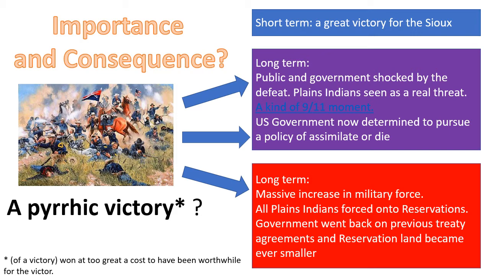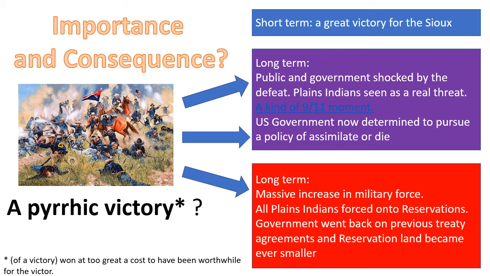So historians, when they look back at the Great Sioux War and the Sioux's victory over the US Army in the Battle of the Little Bighorn, actually call this a Pyrrhic victory. Now, this is a very unique term. A Pyrrhic victory is defined as a victory that's won at too great a cost to have been worthwhile for the victor.